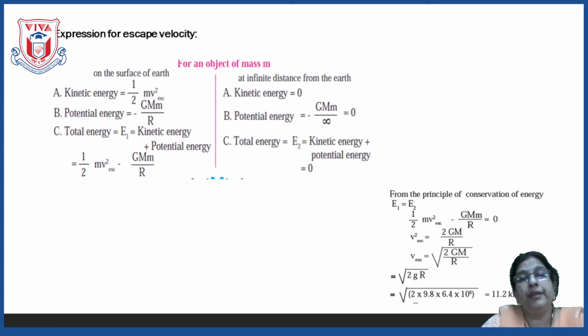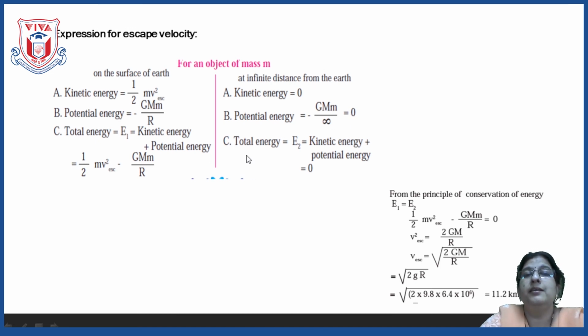When it goes away from the surface of the earth to an infinite distance, there it goes and stops. It does not keep on moving, it has to go to infinity and stop. Now if it is going to infinity and stopping, it means the kinetic energy is 0. Let us see the potential energy. The gravitational constant is the same, the mass of the object is the same. What is changing? The radius, and here the object is at infinity. So this upon infinity, the answer becomes 0.